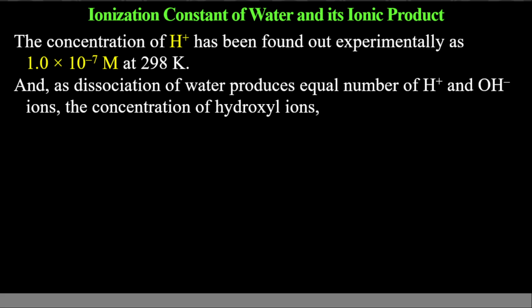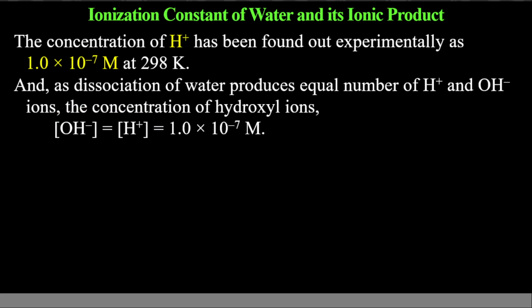As dissociation of water produces equal amounts of H plus and OH minus, H2O gives you 1 mole of H plus and 1 mole of OH minus. It means the molarity of hydroxyl ions will be the same, 10 to the power minus 7 moles per liter. So the molarity of both hydroxyl ion and hydrogen ion will be the same.